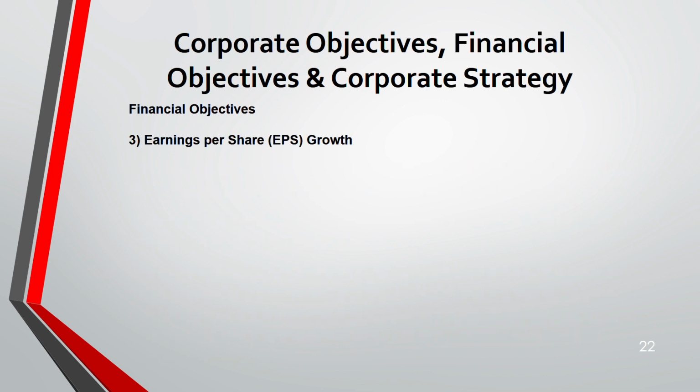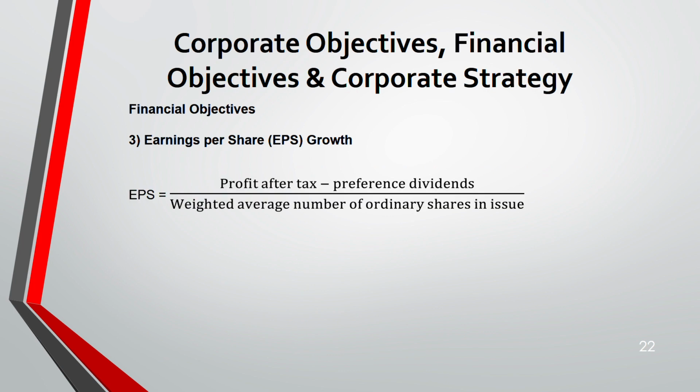Third objective, earnings per share, EPS growth. The formula for EPS is this: profit after tax minus preference dividend divided by weighted average number of ordinary shares in issue. See, why do we deduct preference dividend from profit after tax? Because that is only the profit that we have to pay our ordinary shareholders. Remember, in the hierarchy, they're always paid last. They're the risk takers.